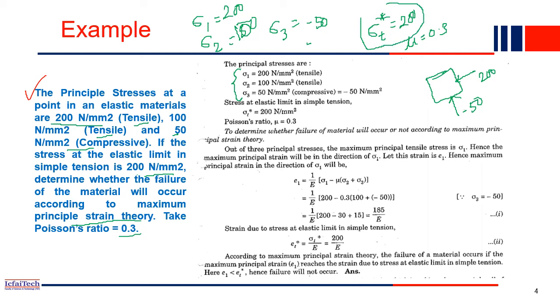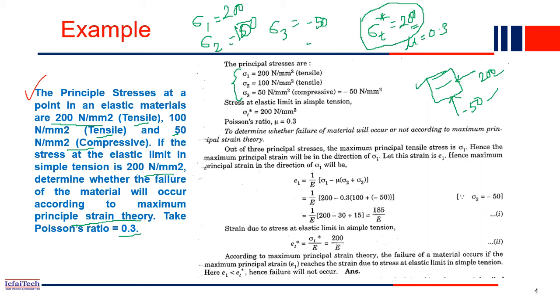This material can take a maximum of 200 Newton per mm square. So the question is, will this material fail or not after application of this load? Whether any failure will happen inside the material, we have to find out using the maximum principal strain theory, Saint-Venant's theory.